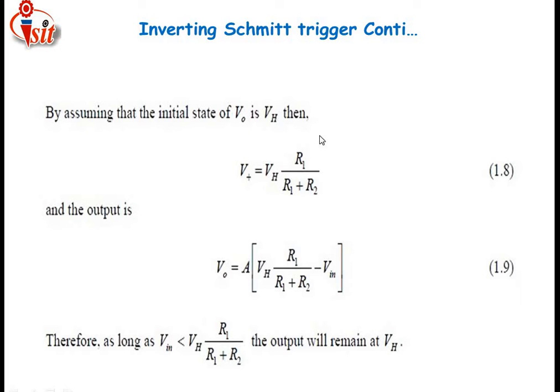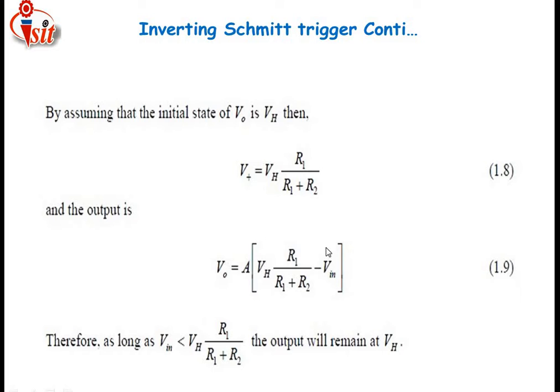For V+, we have derived that equation, and I have put it here. What is V-? V- is the input given to the negative terminal of the op-amp, which is Vin, because this is an inverting Schmitt trigger. The name itself indicates that whatever input is applied to this circuit is applied using the inverting terminal.